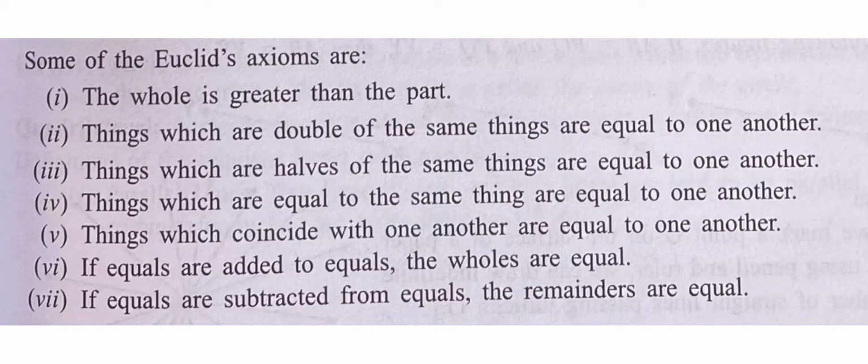Some of the axioms of Euclid are: first, the whole is greater than a part; second, things which are double of the same thing are equal to one another; third, things which are halves of the same thing are equal to one another; things which are equal to the same thing are equal to one another; things which coincide with one another are equal to one another. If equals are added to equals, the wholes are equal. If equals are subtracted from equals, the remainders are equal. Let us see some of the axioms.